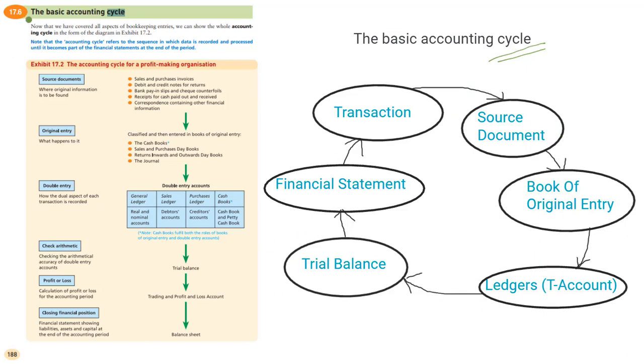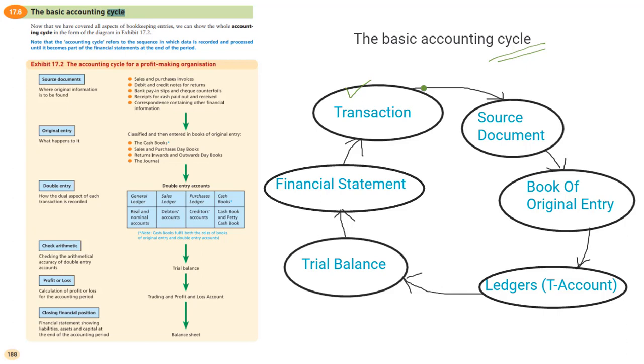So, if we take a look at the basic accounting cycle, it starts with transactions. Transaction means when one party gives something and in exchange receives something else. For example, a company buys some furniture from another company.